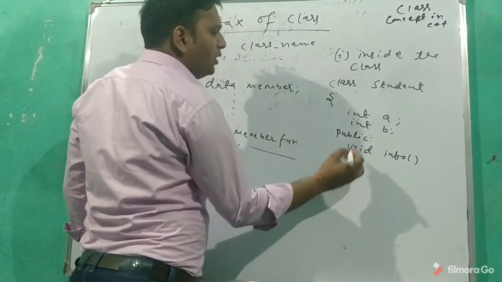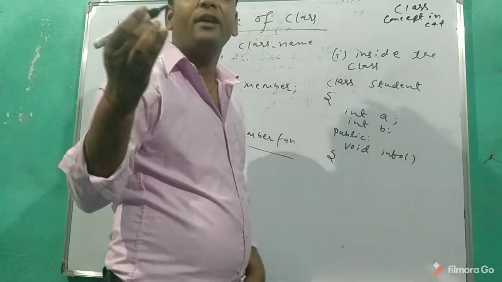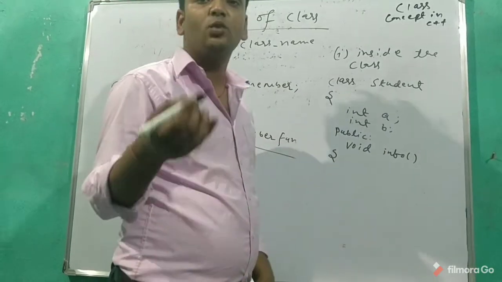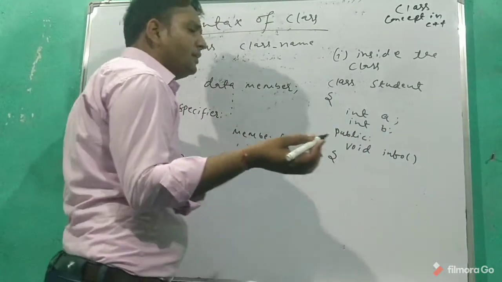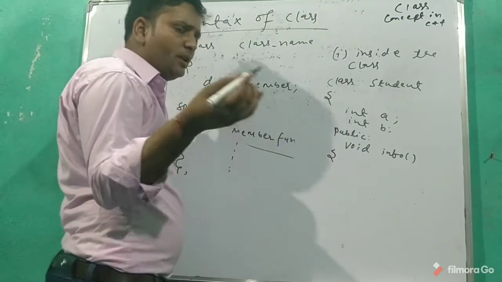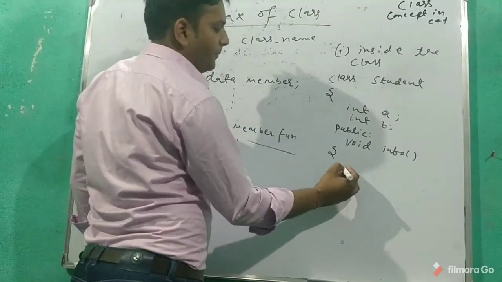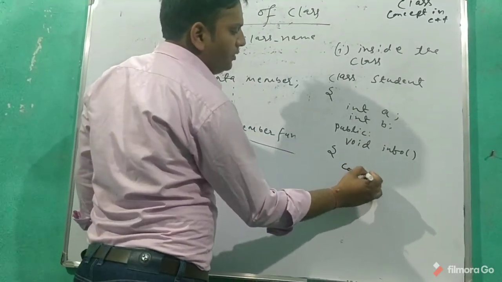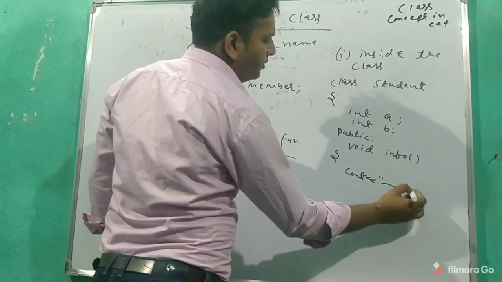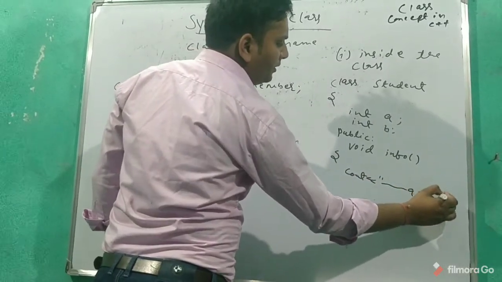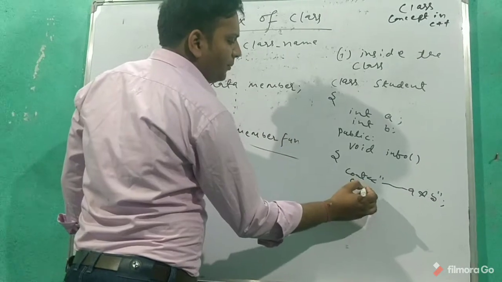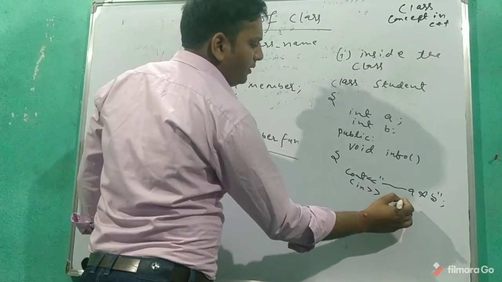Now we have to initialize the value of a. We can initialize the value in two ways, either using user input values or fixed values. So I am writing cout, enter the value of a and b. This is the main important part: we are taking user input values for a and b.